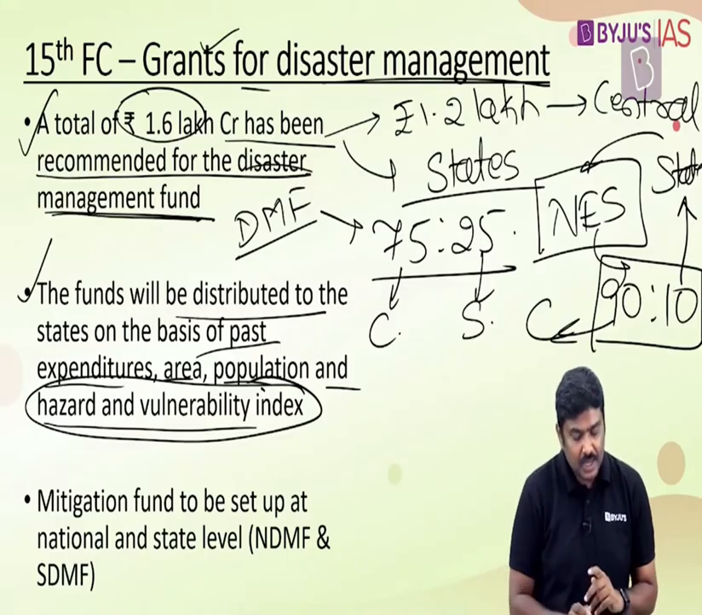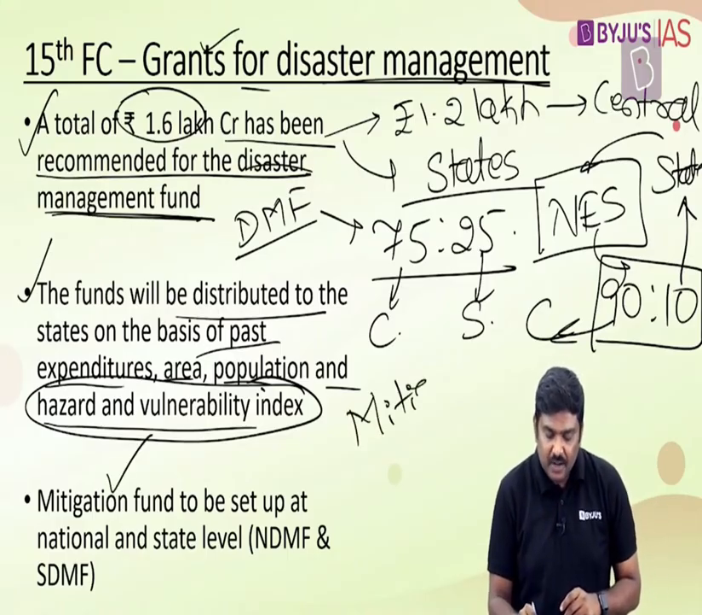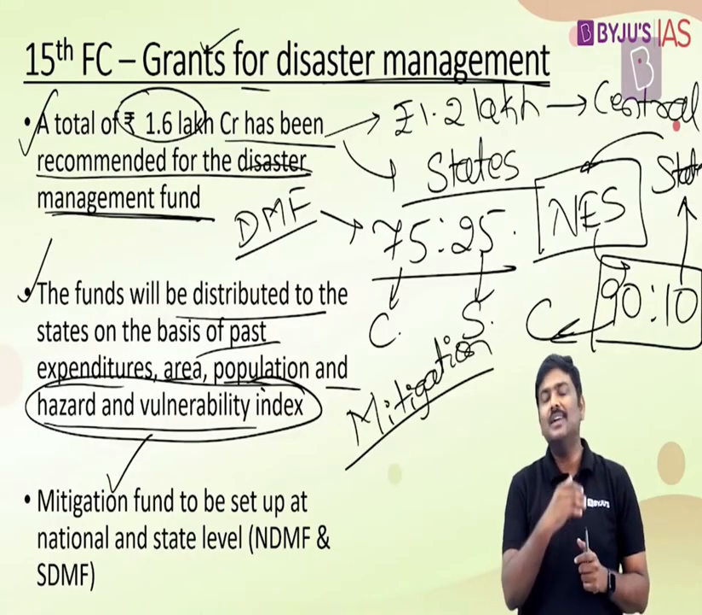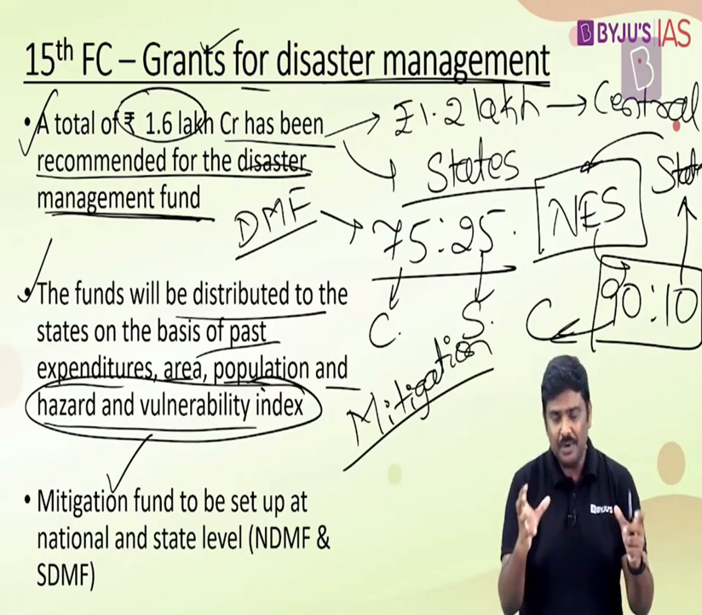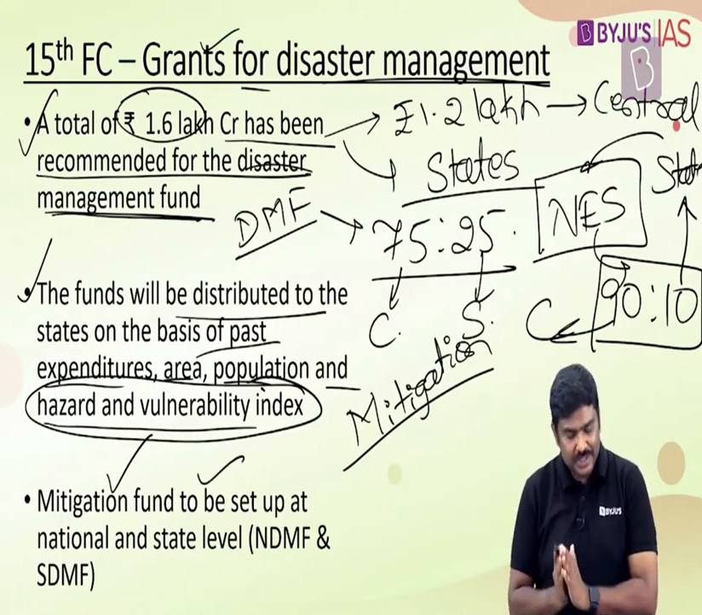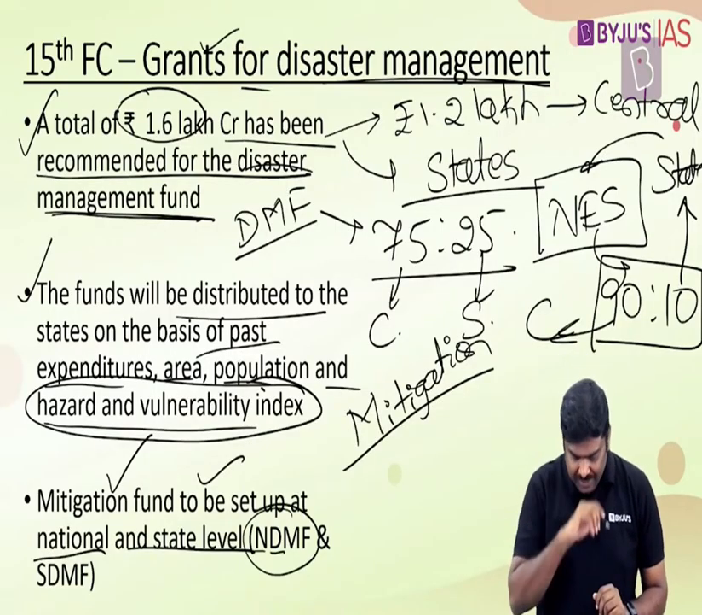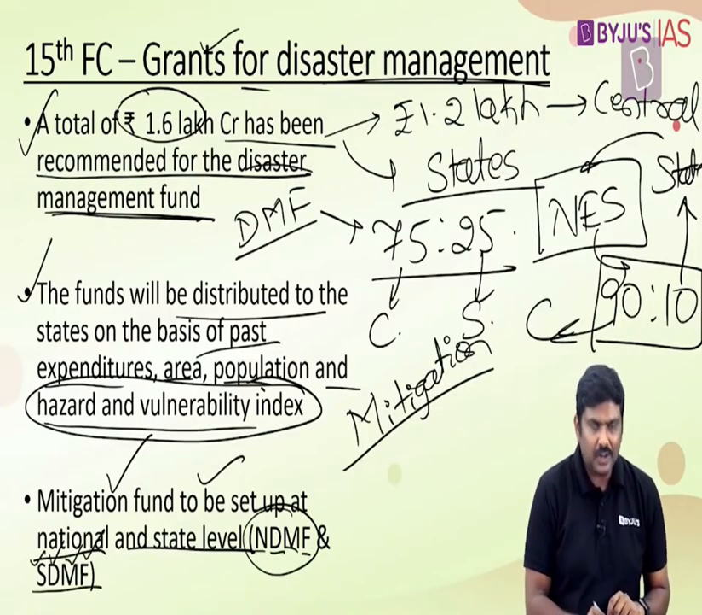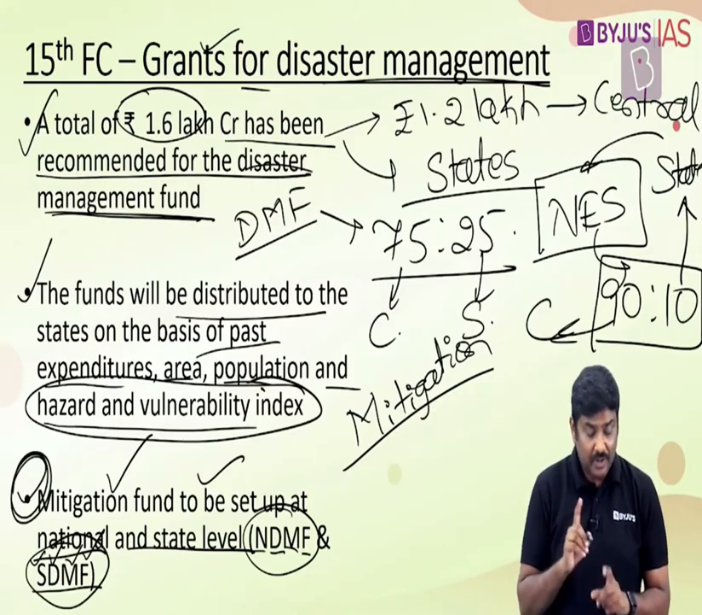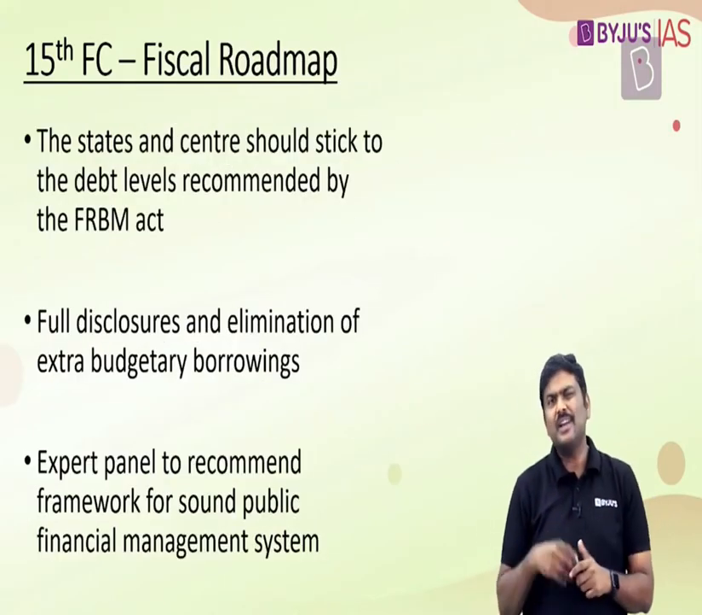In addition to this, understand this: there is another recommendation: the mitigation fund. Mitigation infrastructure or mitigation tools will have to be developed at the state level as well as the district level. In order to develop these mitigation measures, the Commission has recommended a new fund to be set up at the national level as well as at the state level. That is, at the national level, this will be referred to as the National Disaster Mitigation Fund. At the state level, it will be referred to as the State Disaster Mitigation Fund, NDMF and SDMF. Remember this particular recommendation, very, very important. Now, these are the different grants-in-aid which have been recommended by the 15th Finance Commission.